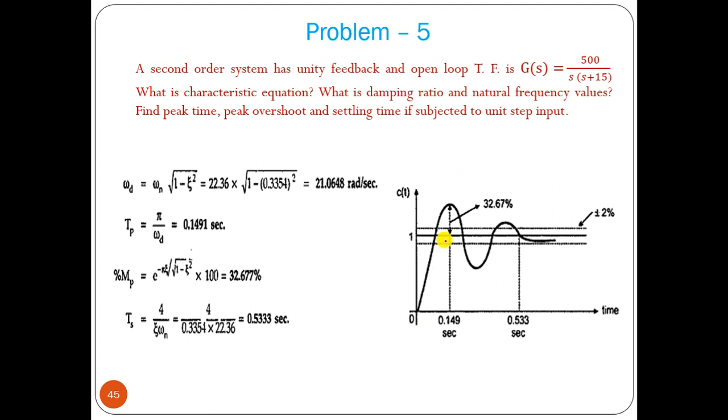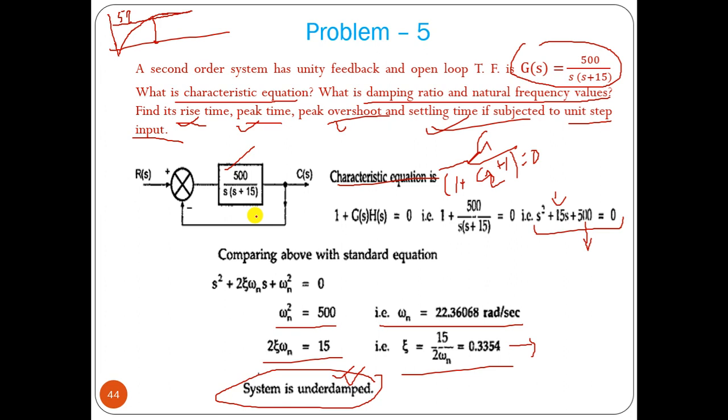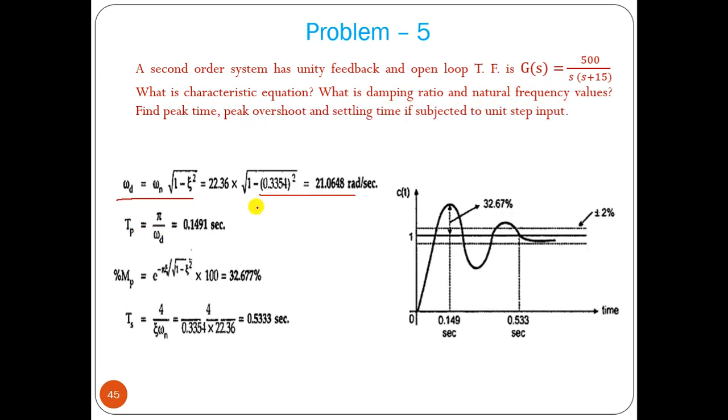Now the same thing we can do: we find omega d, then we find the theta value, which is required for the rise time. Rise time I didn't solve. Peak time is pi by omega d; omega d formula we can put in. The maximum peak overshoot formula we can find, and Ts for 5% tolerance we can find.